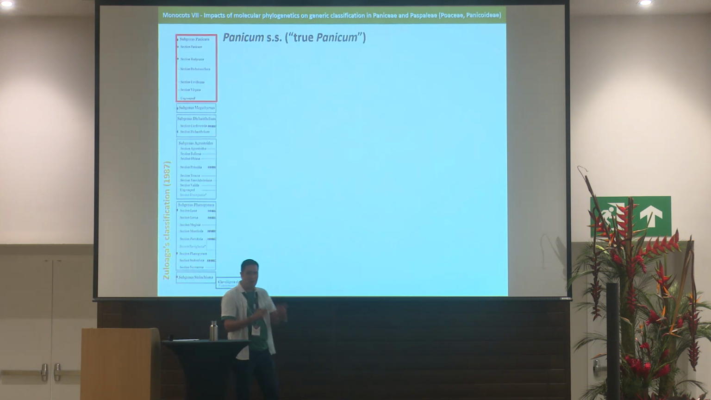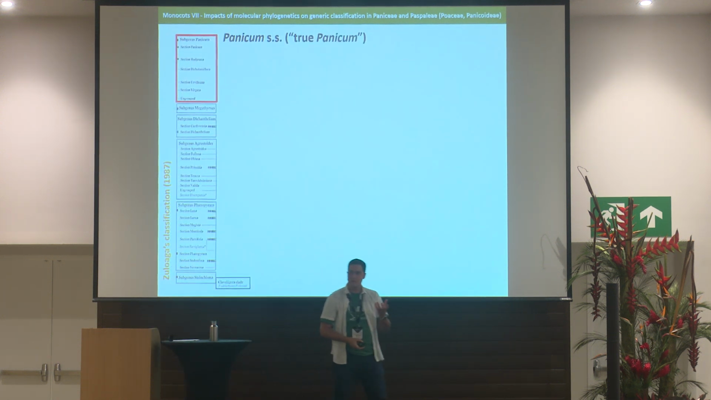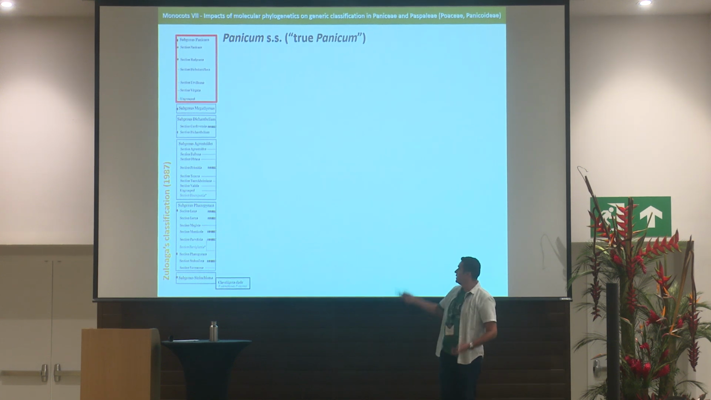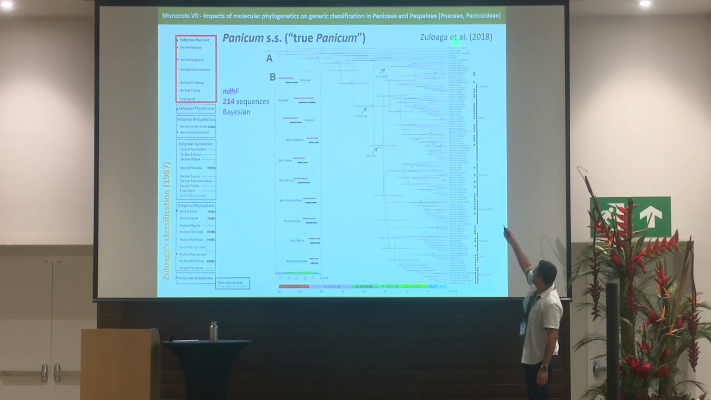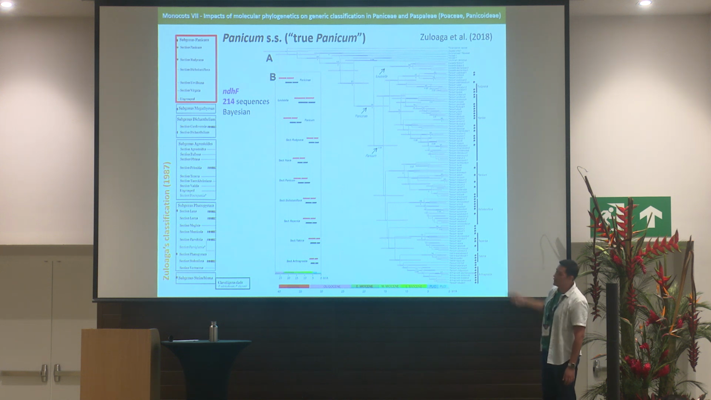And what will remain as Panicum? Panicum sensu stricto will be restricted to Panicum subgenus Panicum. So we see here in this phylogeny published by Zuloaga and collaborators in 2018 that the Panicum species comprise this large clade here within subtribe Paniceae that is sister to the genus Louisiella.